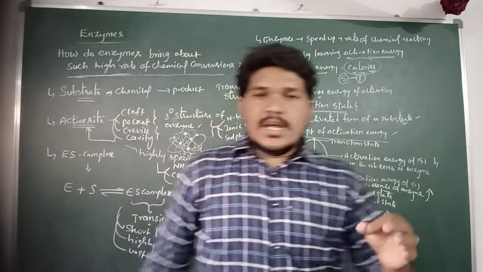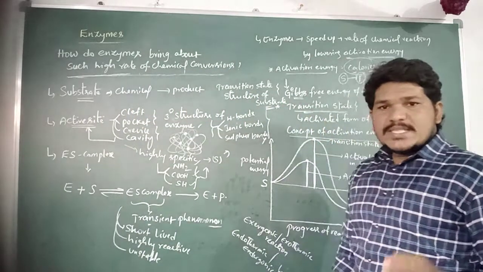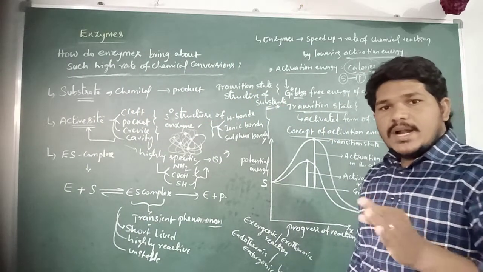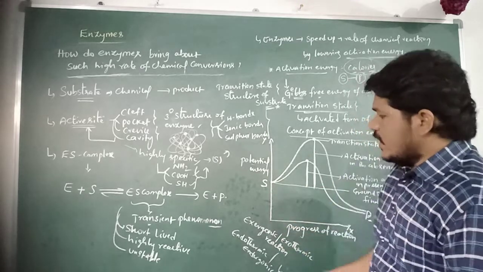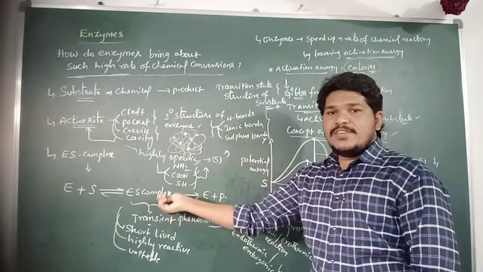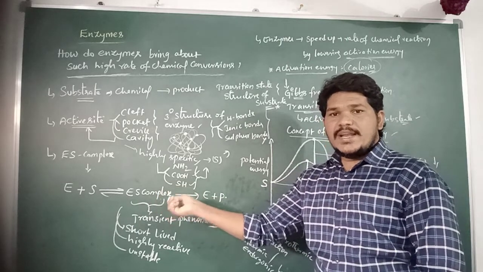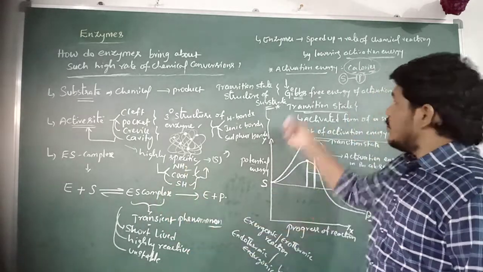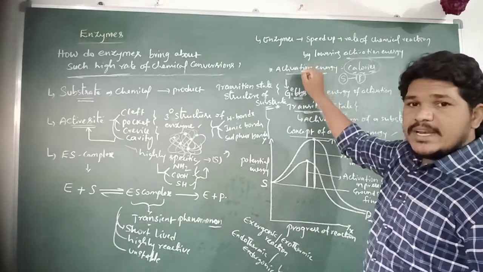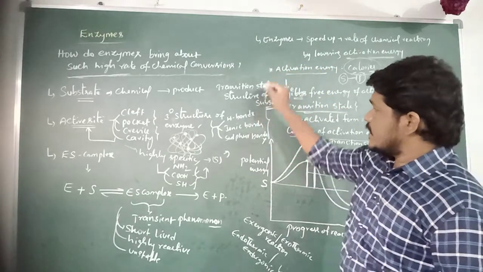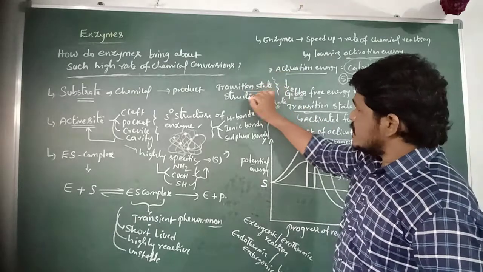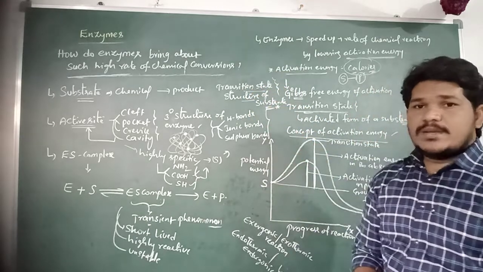So here at the enzyme substrate complex, the substrate molecules undergo chemical modification of their structures. A specific structure is organized in the chemical reaction particularly at the transition state. That kind of structure is referred to as the transition state structure of the substrate.